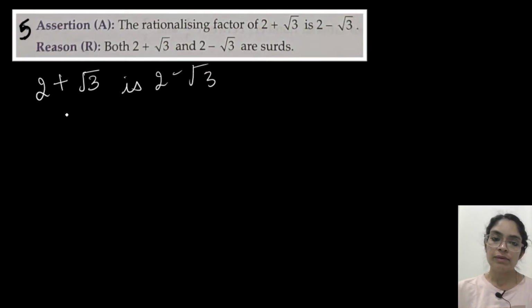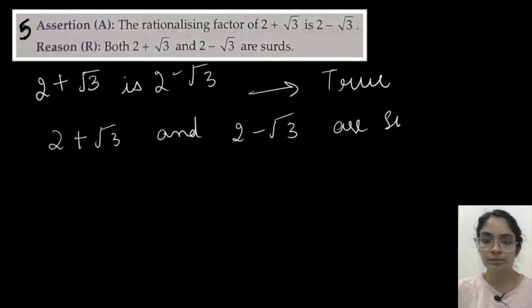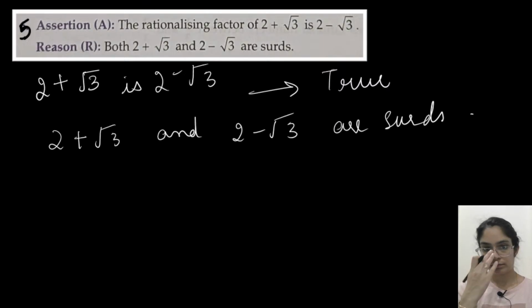So rationalizing factor, I told you the number is the same, only the sign is opposite. So here 2 plus root 3, that means its rationalizing factor will be 2 minus root 3. So the first one is correct. Assertion is true here. Now the reason: they have mentioned 2 plus root 3 and 2 minus root 3 are surds. Is it true?